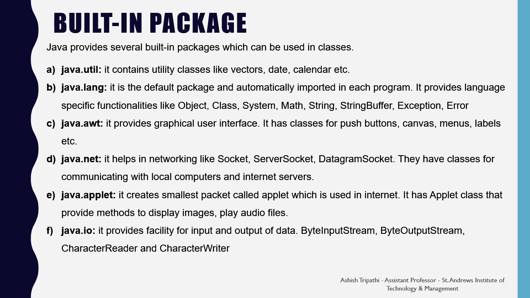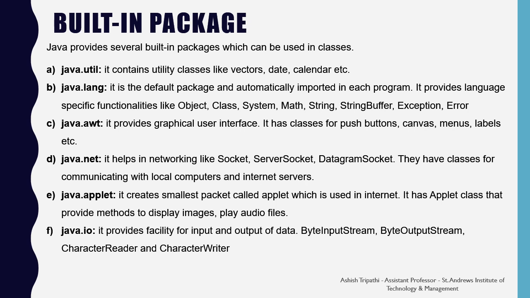It contains utility classes like vector, date, time, calendar, etc. Java.lang is the default package and is automatically imported in each program. It provides language-specific functionalities like object, class, interface, system, math, string, string buffer, exception, and error.